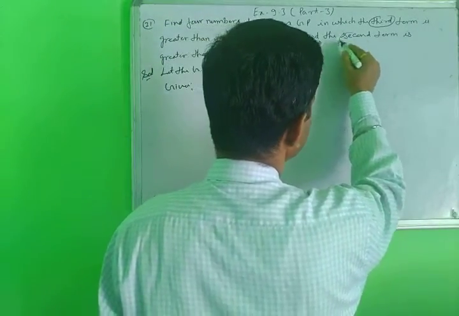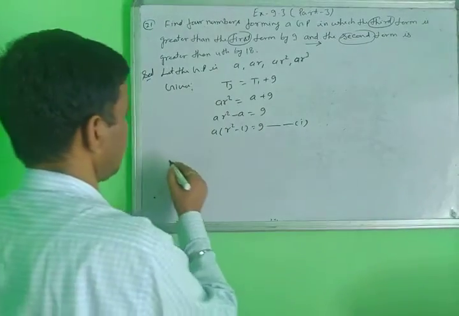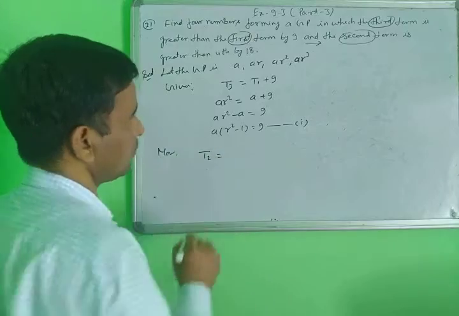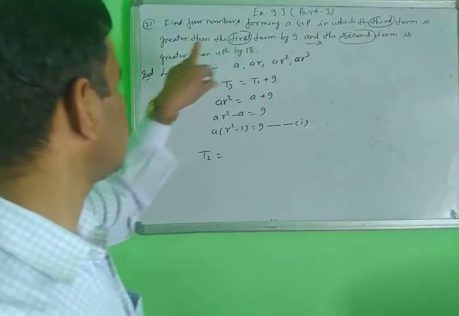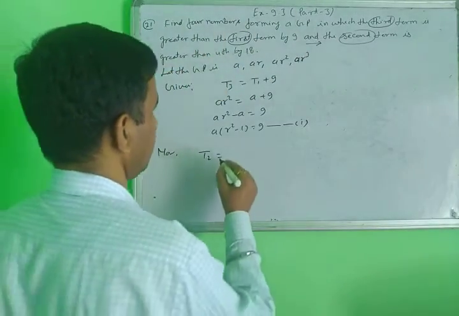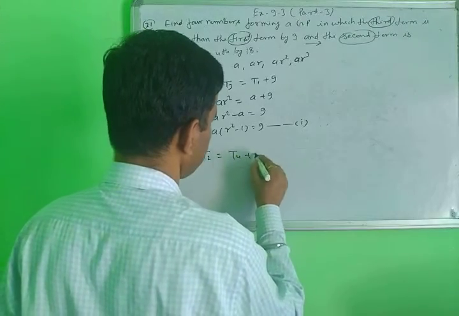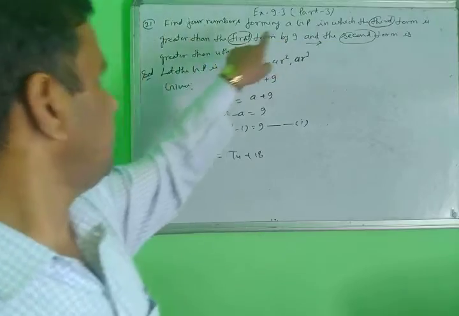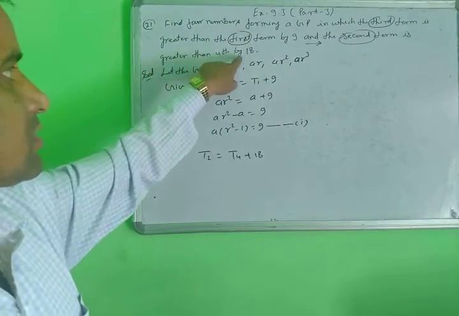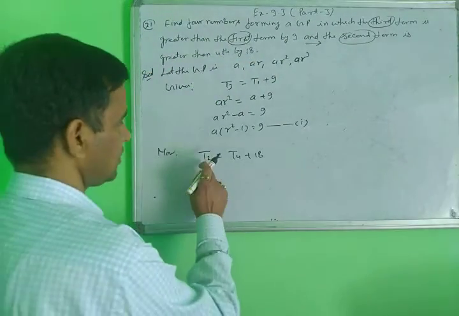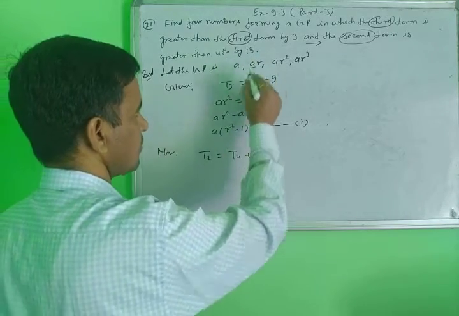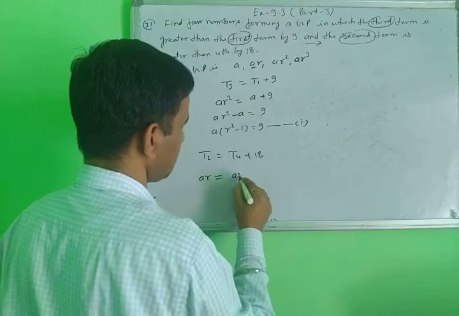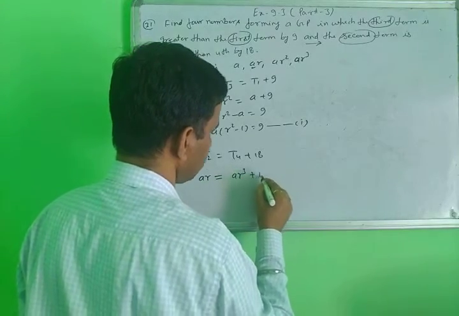After that, the second condition here is about the second term. The second term is T2. The second term is greater than the fourth term by 18, meaning T4 plus 18. This is the second condition. Putting the value of T2, AR equals T4, which is AR cube, plus 18.